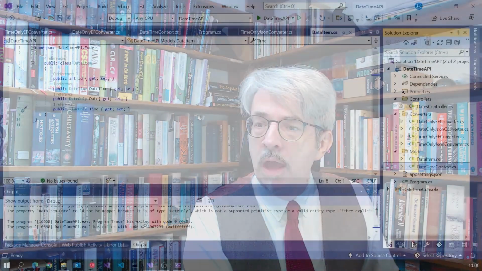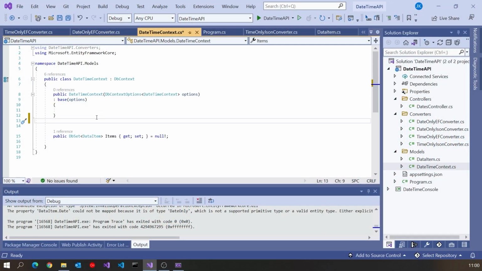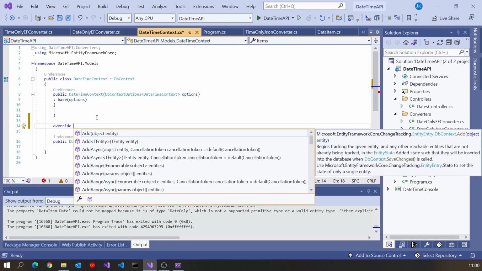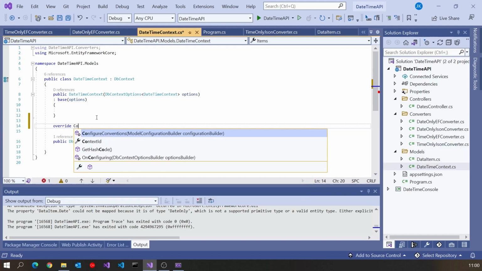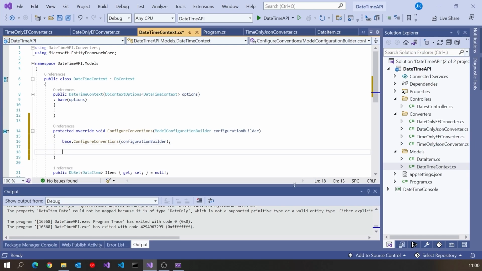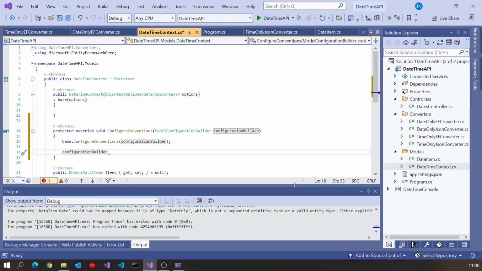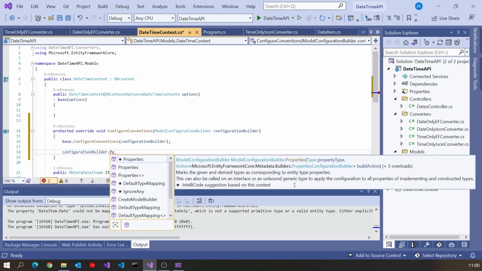So what we do is go into our DB context, and then what I'm going to do here is I'll do an override, and what I'm going to override is a thing called configure conventions. So that's this general one that does it based on type, and then what we have to do here is we've got this configuration builder coming in. So I'm going to say configuration builder dot properties.